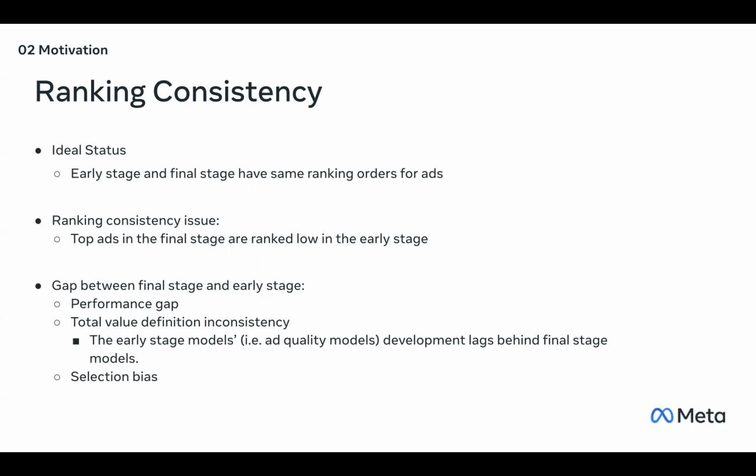The root cause of this ranking inconsistency is the gaps between the final stage and early stage ads ranking. For instance, there is a performance gap between the final stage and early stage. Also, we suffer from total value definition inconsistency, as the early stage ads models' development lags behind the final stage models. And we also have selection bias for the early stage ads ranking models. The early stage ads ranking models are mostly trained on impression data, but during inference, the early stage model needs to infer on both non-impression ads and impression ads.